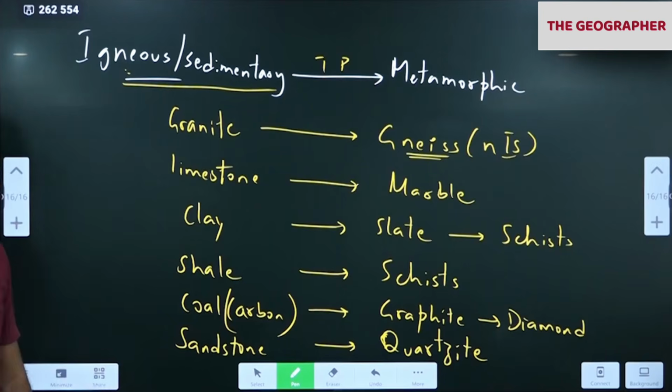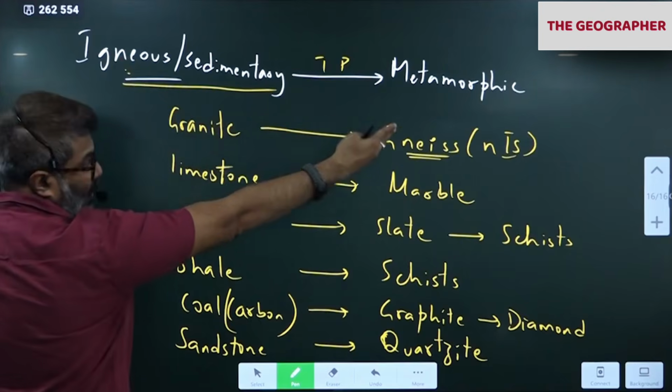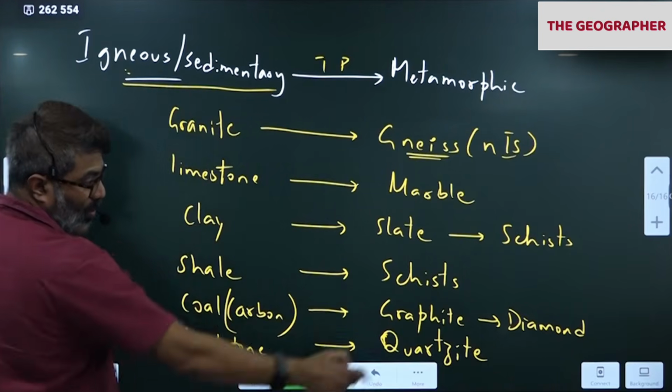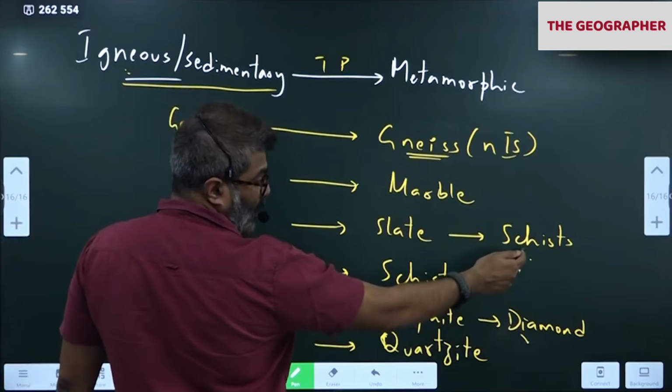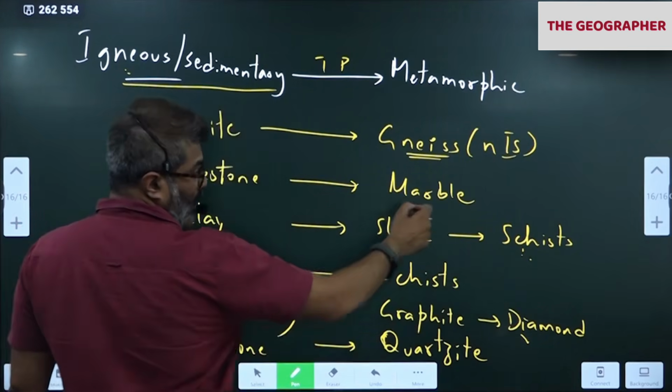To prevent any kind of cracks in the rock. So now you know what is igneous, sedimentary, and how they change into metamorphic. Now you know diamond is a metamorphic. Schists are metamorphic. Okay. Schist is very popular, remember. Marble, like Taj Mahal for example.